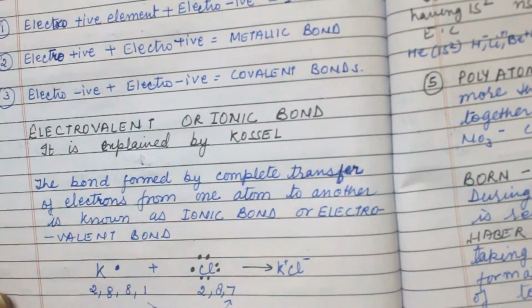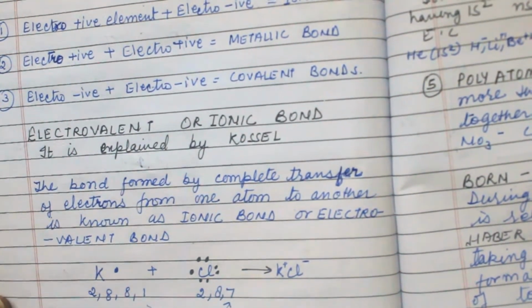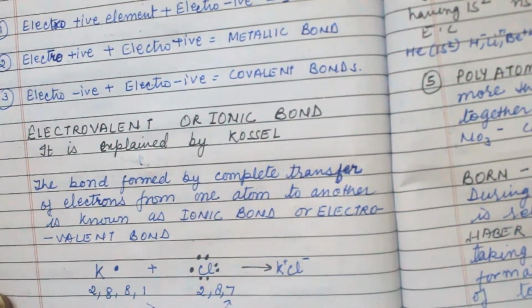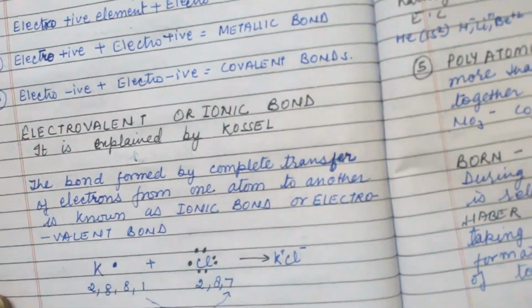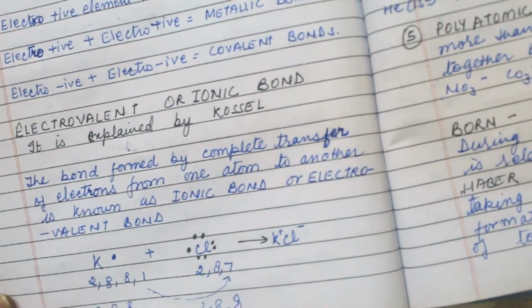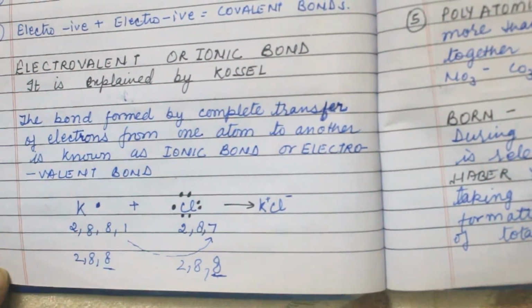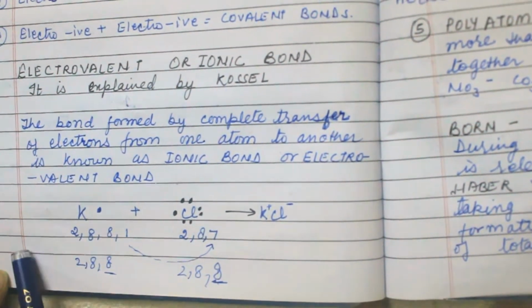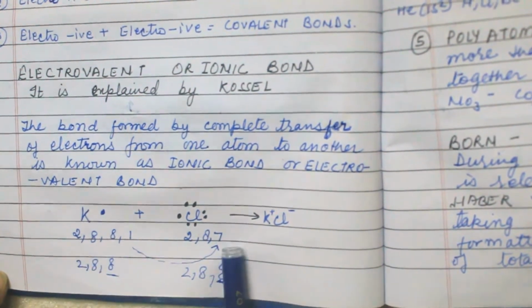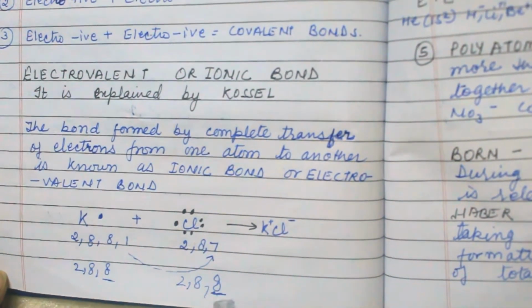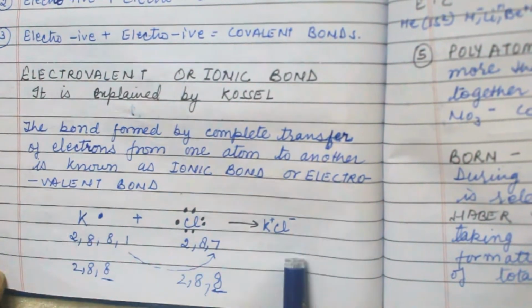If it gives its one electron, it becomes like this, and if it takes one electron, it becomes like this. Both attain an octet because 8 electrons are there in the outermost shell. In this way, an electrovalent bond takes place where the electron is totally transferred to another element.